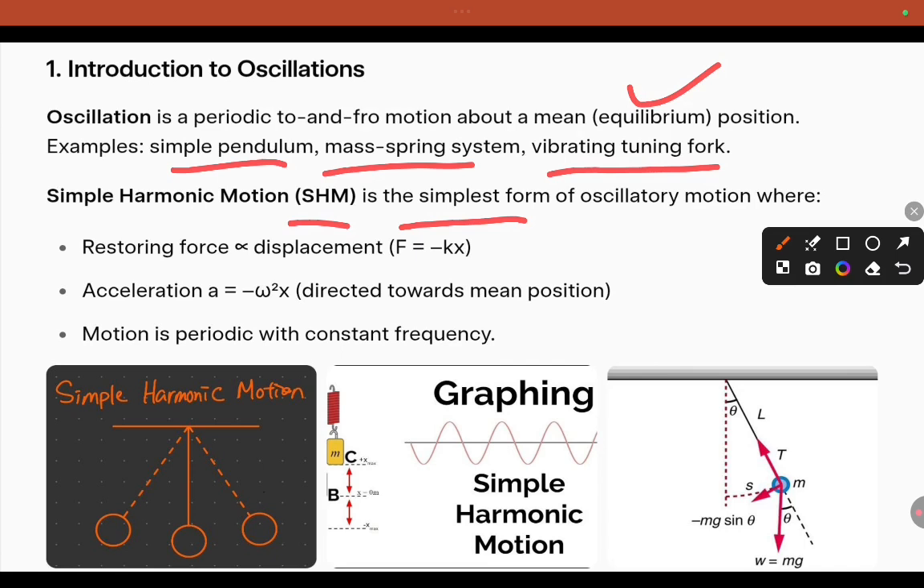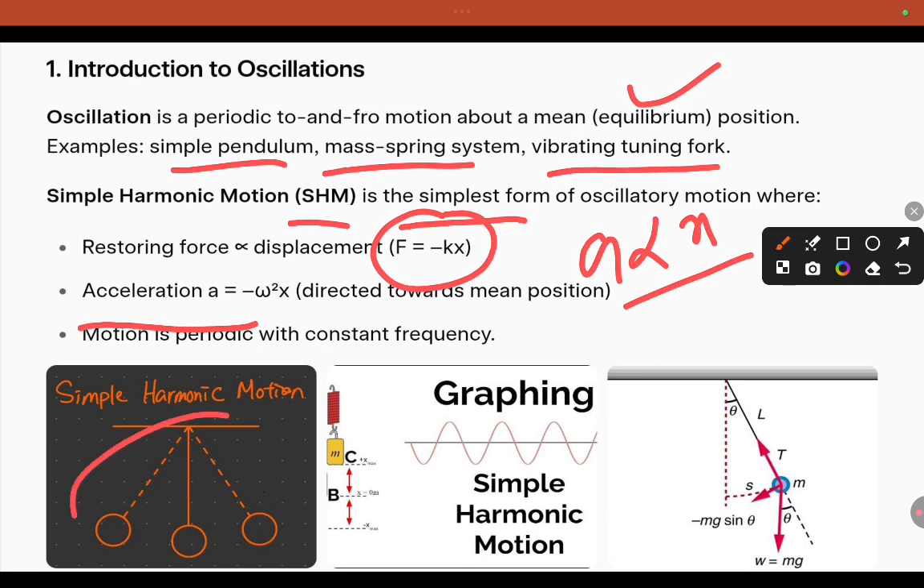The key terms related to simple harmonic motion: restoring force is proportional to displacement, which is F equal to minus kx. Similarly, acceleration is equal to minus omega square x, where acceleration is proportional to displacement. Motion is periodic with constant frequency. So this is about the simple pendulum. This is called the mean position. These are extreme positions. Okay, clear? And this is the graphical representation for the simple pendulum, for simple harmonic motion.